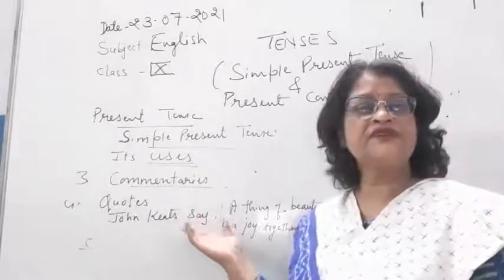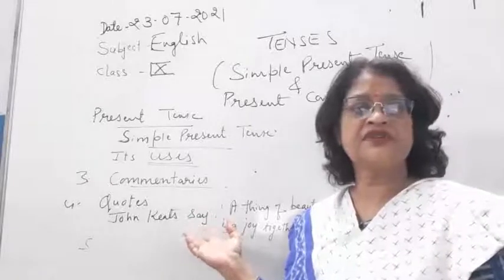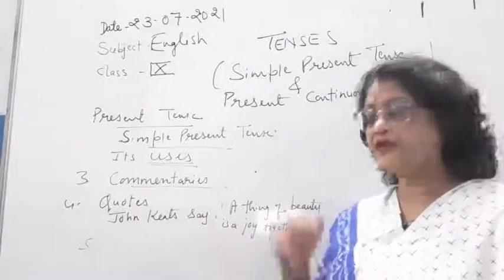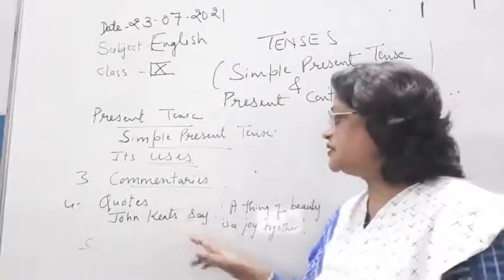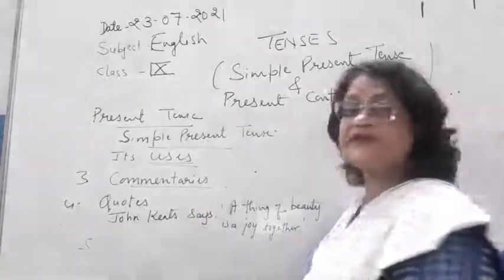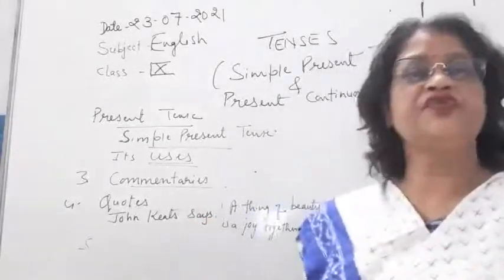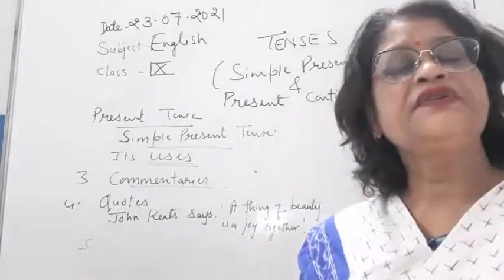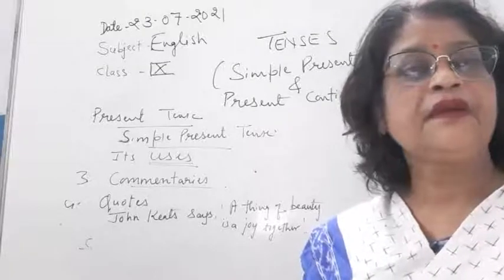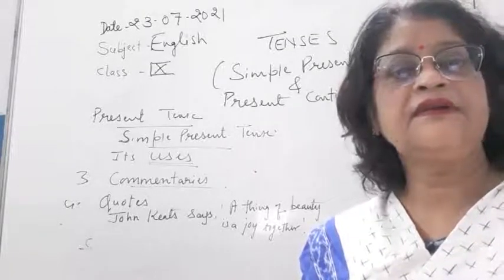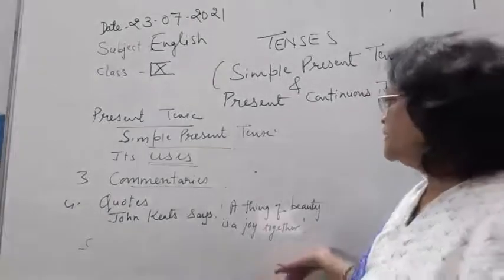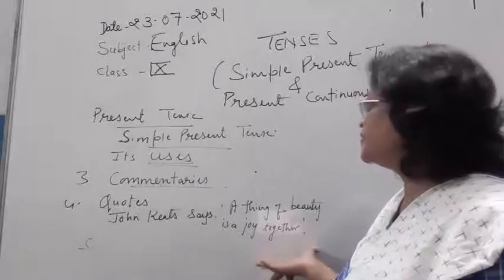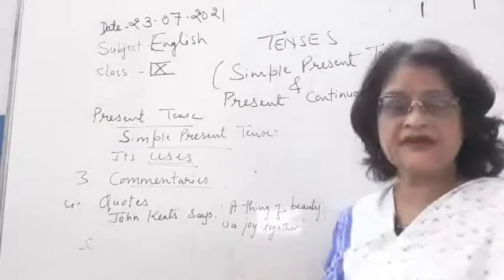You must be thinking why said is not there, but since it is a quotation here, a thing of beauty is a joy forever. So students, we write this in simple present tense. We will not use said, though John Keats died many years ago. John Keats says a thing of beauty is a joy forever. So these are the uses.